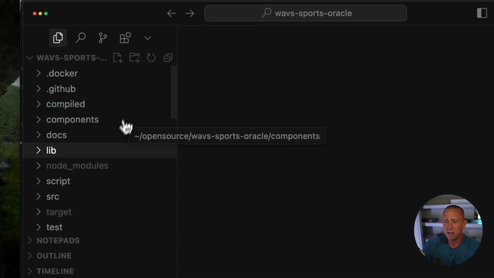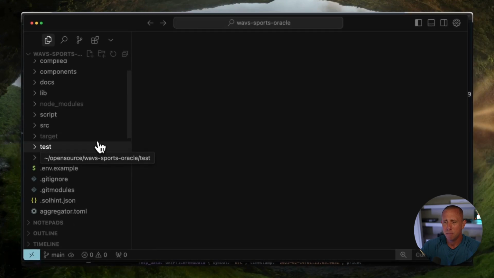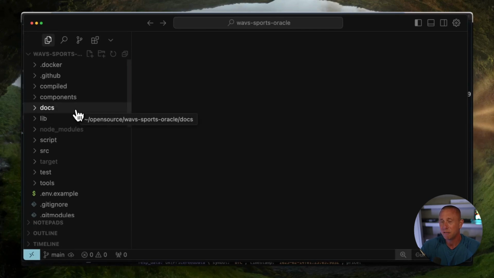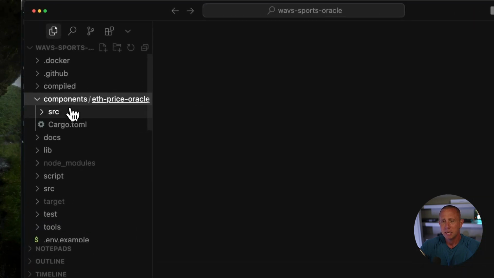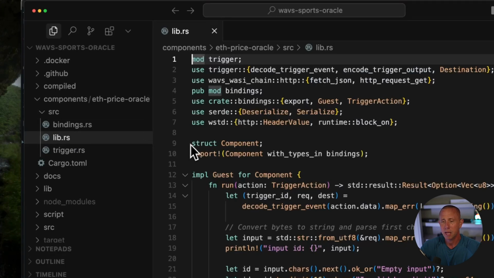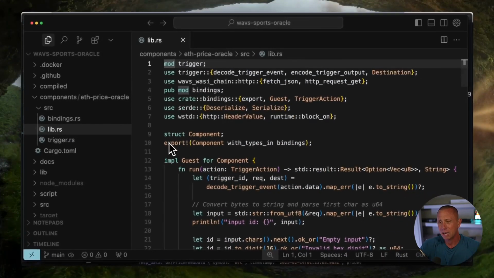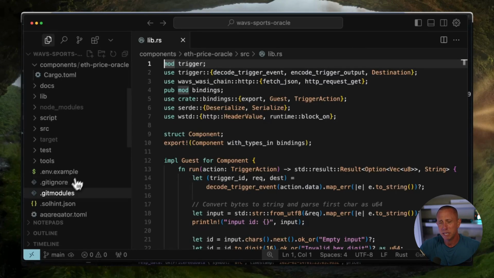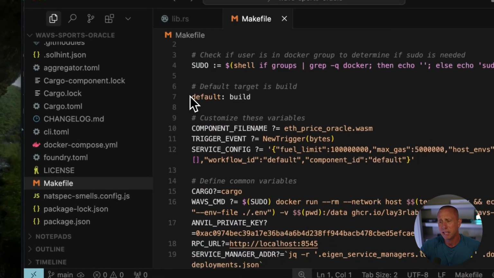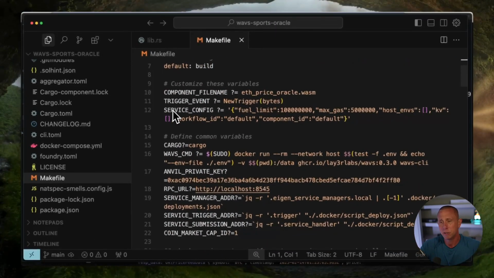Now, if we look at the code, there's quite a bit going on, but like a lot of starter projects, or really reference architectures, there's quite a bit of boilerplate, and there's really only two main files that we truly need to focus on to get started understanding what's going on. The first is components/eth-price-oracle/src/lib.rs. There are basically two functions here that we're going to really need to dive into. And then the second file is going to be the makefile.